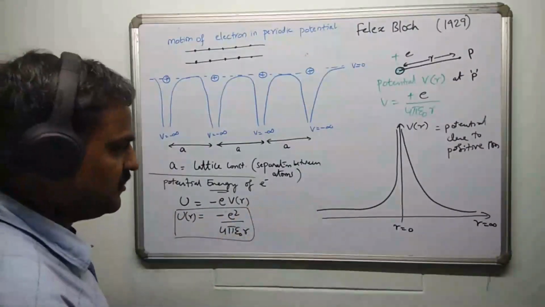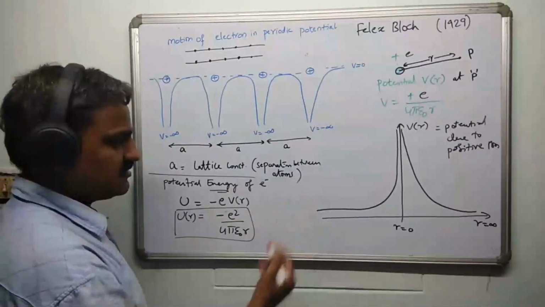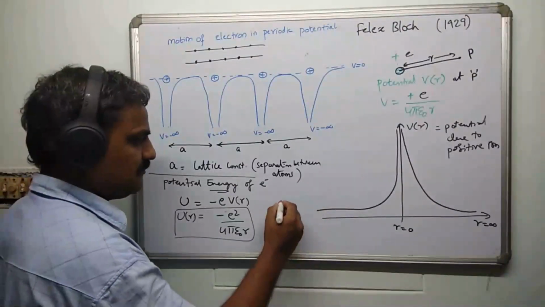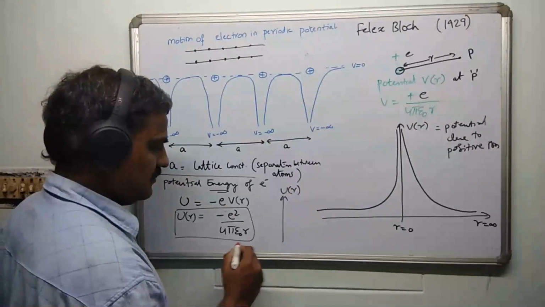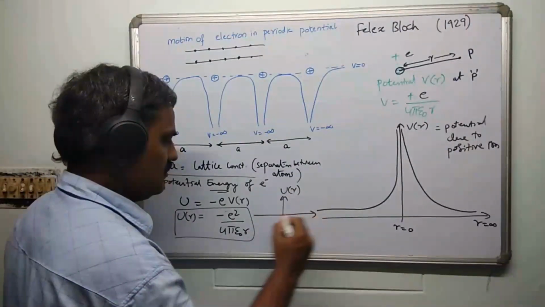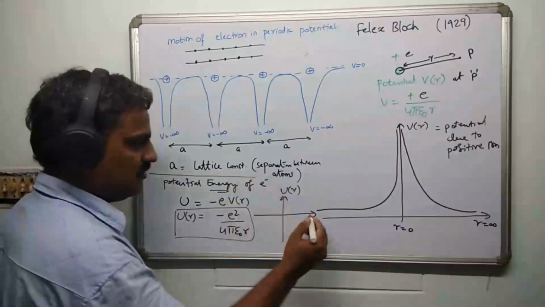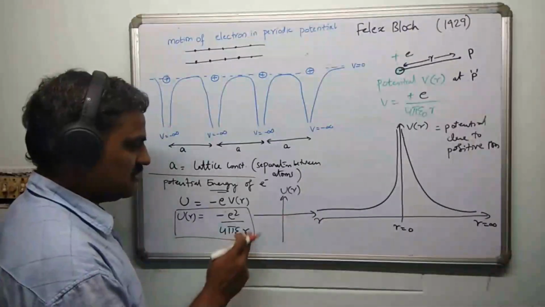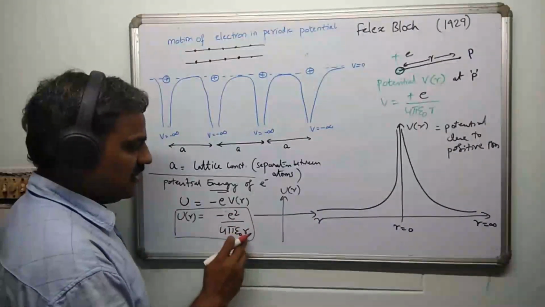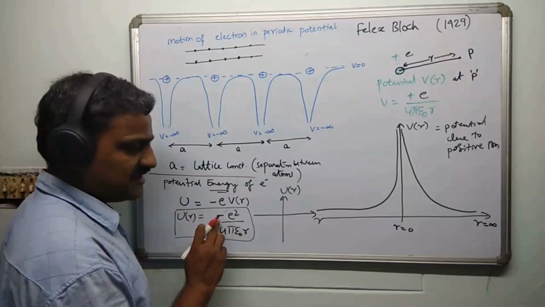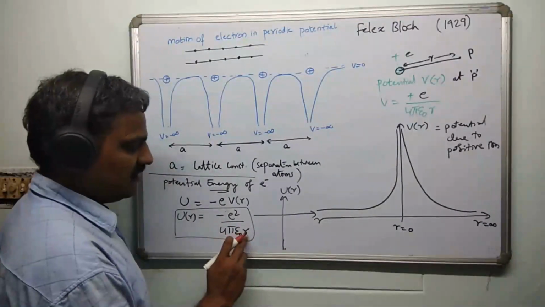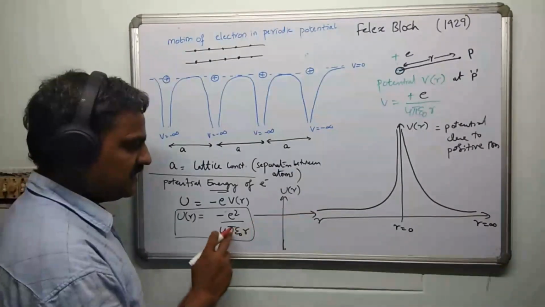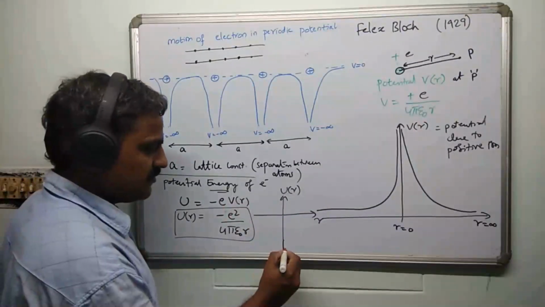If you just want to sketch this, I'm drawing it in a smaller form. If this represents U of R, then everything must be plotted in the third quadrant, as it is a constant times 1 by R, and when R tends to 0, it goes to minus infinity. When R tends to plus infinity, it becomes 0.